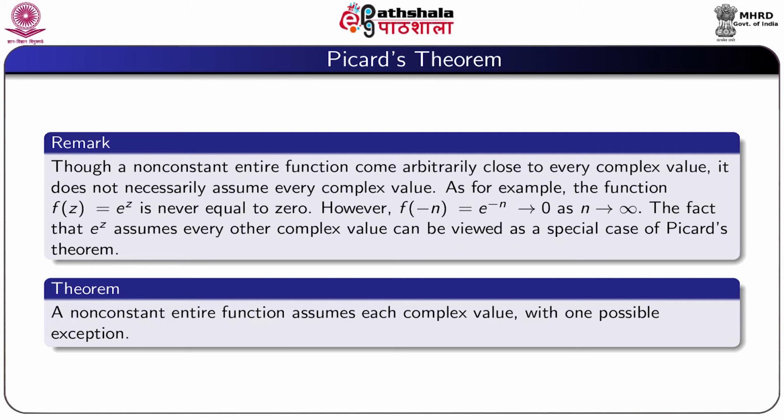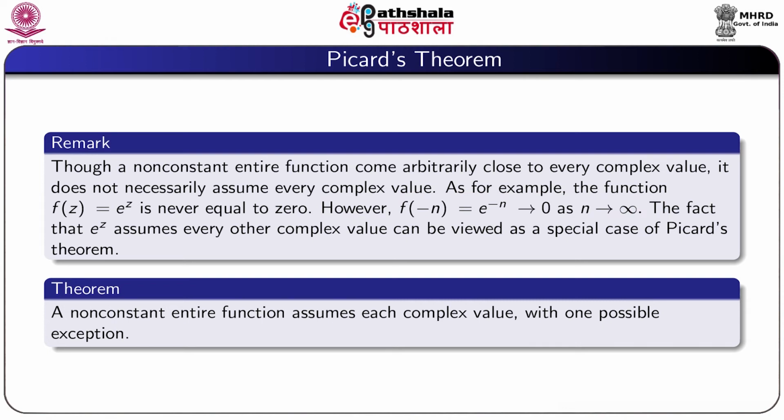So, a remark: though a non-constant entire function comes arbitrarily close to every complex value, it does not necessarily assume every complex value. As for example, the function f(z) = e^z is never equal to 0. However, f(−n) = e^{−n}, which tends to 0 as n tends to infinity.